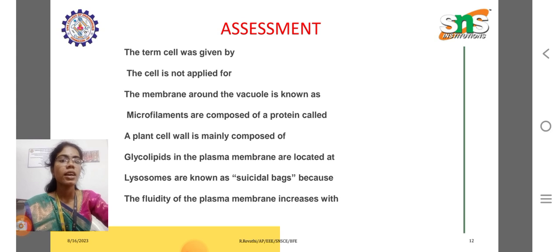Assessment. The term cell was given by... The cell is not applied for... The membrane around the vacuole is known as... Microfilaments are composed of a protein called... A plant cell wall is mainly composed of... Glycolipids in the plasma membranes are located at... Lysosomes are known as suicidal bags because... The fluidity of the plasma membrane increases with...